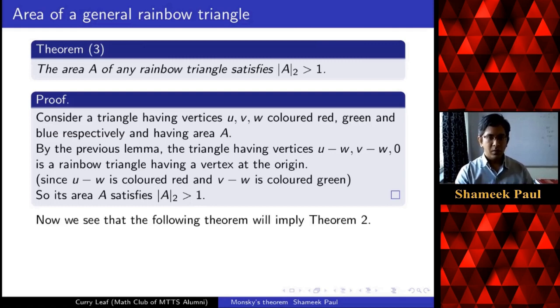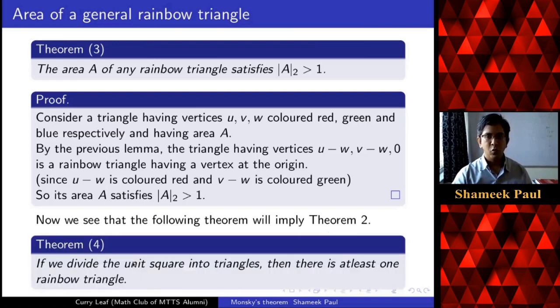So let us see now. We wanted to prove theorem 2 because we had seen theorem 2 will imply Monsky's theorem. So our target was theorem 2. How will we prove that?